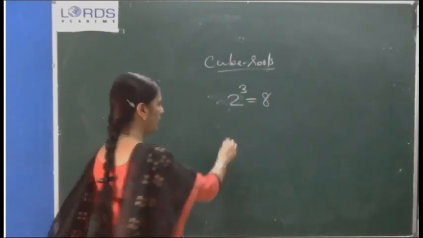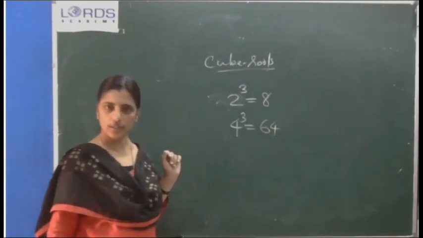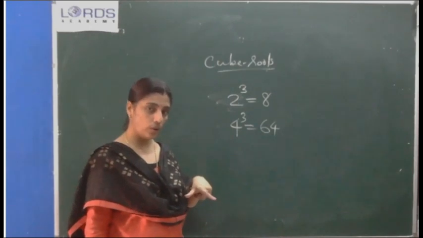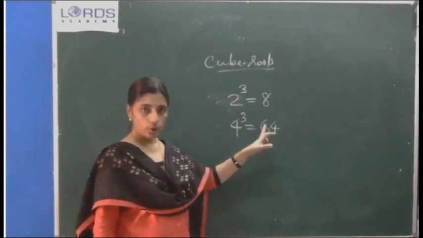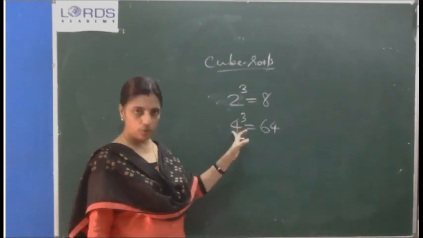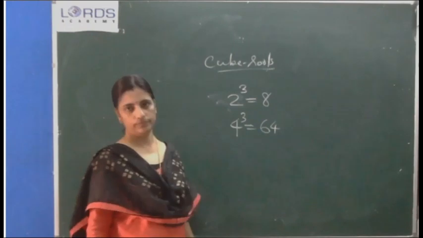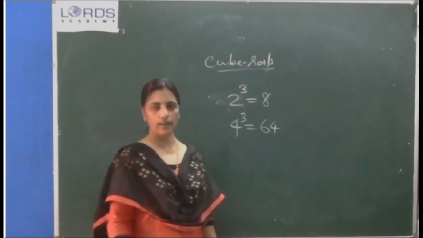Another example, 4 cube. What is the answer? 64. 4 into 4 into 4, 64. So what is the cube of 4? 64. What is the cube root of 64? Cube of 4, 64, or cube root of 64, 4. Okay. So you can tell in both the ways, like a square and square root.